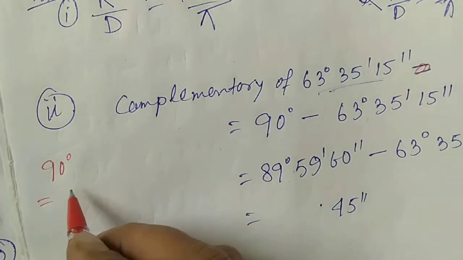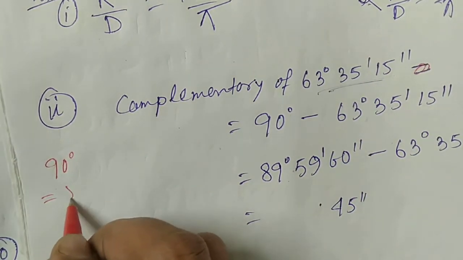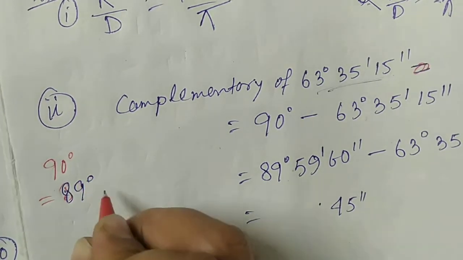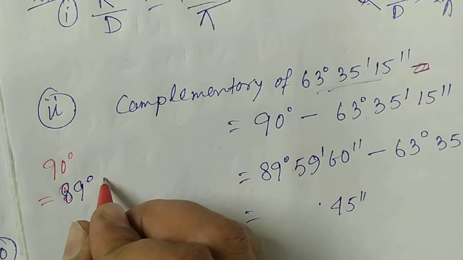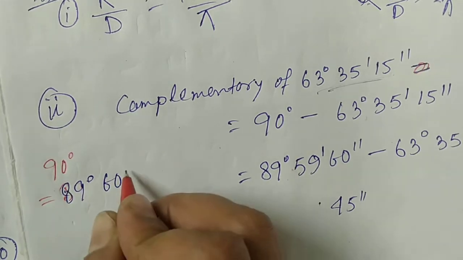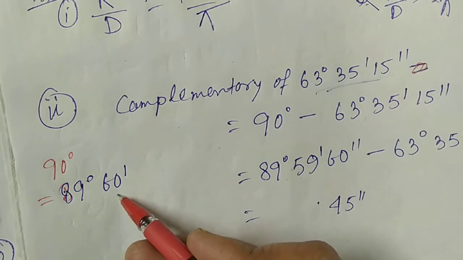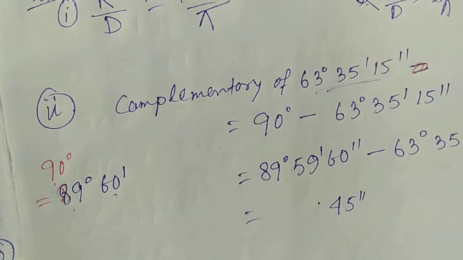So 90 degree equals 89 degree and 1 degree. 1 degree means 60 minute. 89 plus 1 is 90 degree.